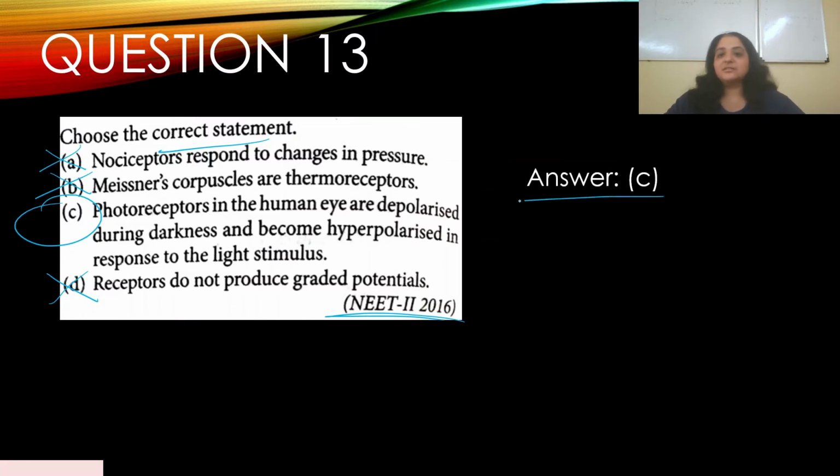Your answer is C. We will come to this now. This is a very good question. This deserves a smiley face. Like what I told you, when it comes to the photochemistry of vision, you need to understand that. Otherwise, you won't be able to answer this question as confidently as you should.